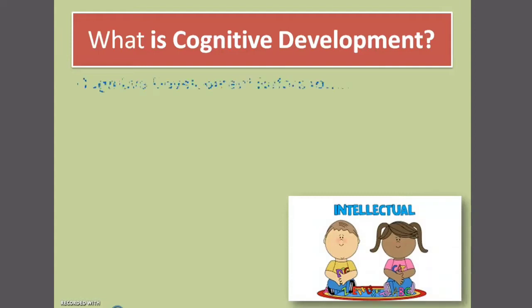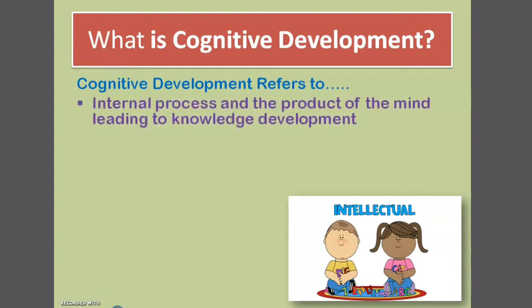Cognitive development refers to the internal process and product of the mind leading to knowledge development.